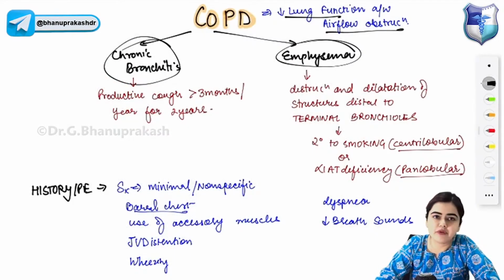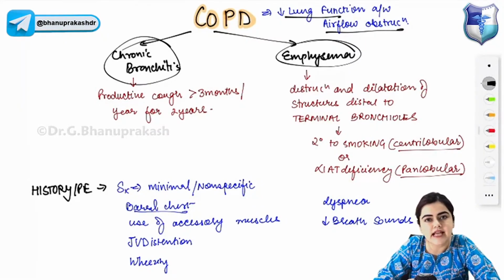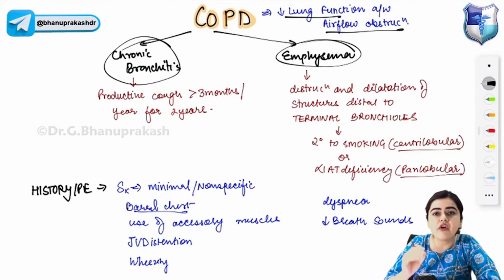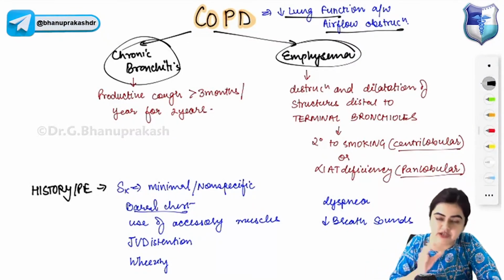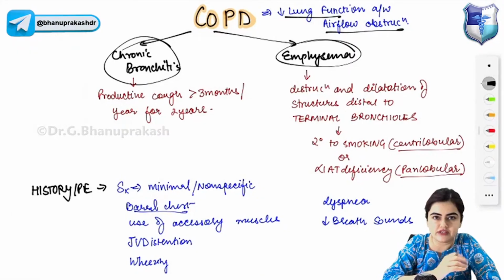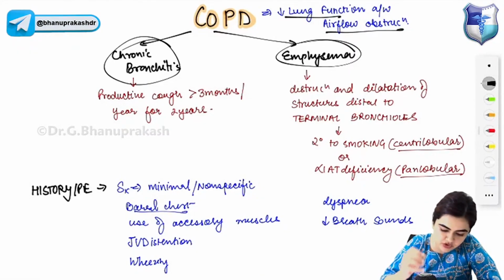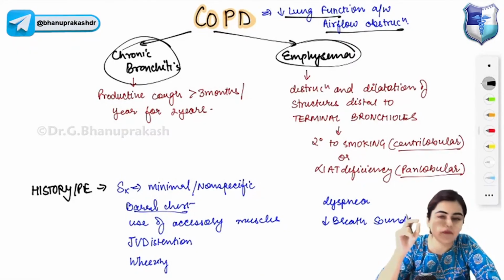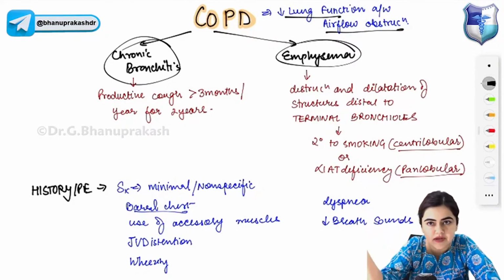So chronic obstructive pulmonary disease is characterized by decrease in lung function associated with airway obstruction, and this can be divided into two major subtypes, that is chronic bronchitis and emphysema. What is the definition of chronic bronchitis? Chronic bronchitis means there is productive cough for more than 3 months per year for 2 consecutive years. This is a clinical diagnosis. Please remember the definition.